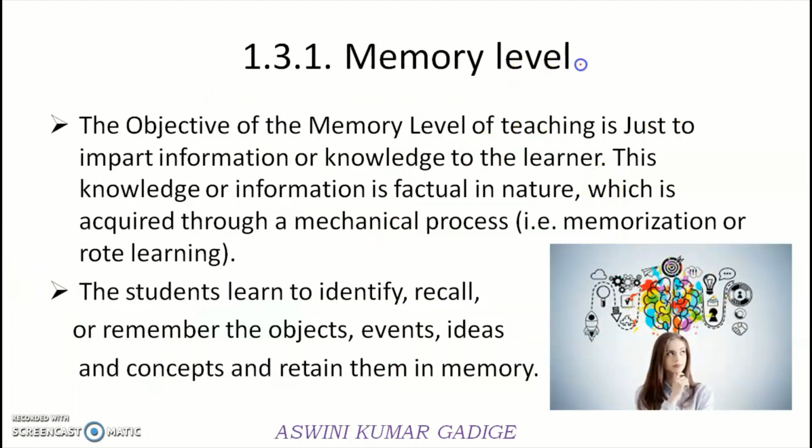So coming to the memory level, we'll see some more detail. The objective of the memory level of teaching is just to impart information or knowledge to the learner. That is giving the information or knowledge, whatever is there in the textbooks, to the learners or the students. This knowledge or information is factual in nature, which is acquired through a mechanical process, nothing but simply memorization. Because in this stage, that means in the memory level, our brain is just acting like a tape recorder. So whatever it listens to, it simply memorizes, right?